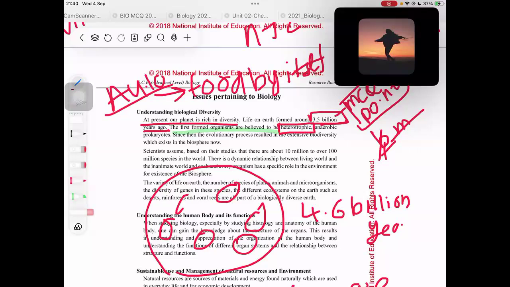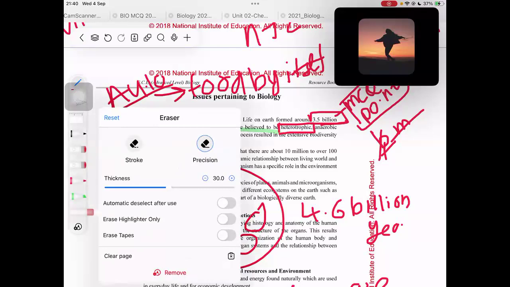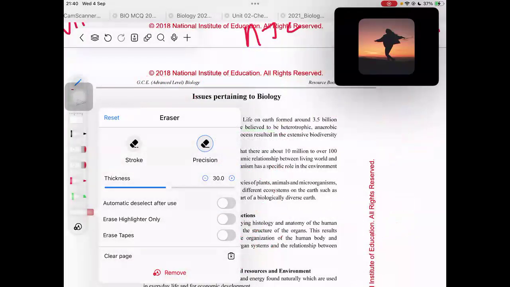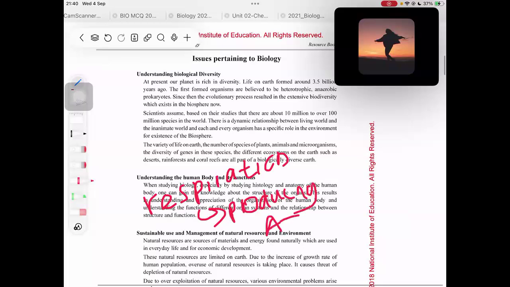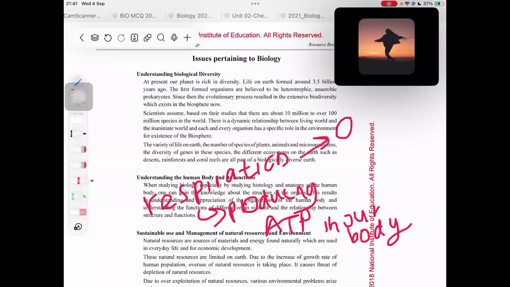What do you mean by anaerobic? What is aerobic? Now I think you might have heard about the word respiration, right? Respiration means actually producing energy in our body. It is a process of producing ATP. ATP means the universal energy carrier, right? That is respiration. This respiration could happen when there is oxygen, or it could also happen when there is no oxygen.